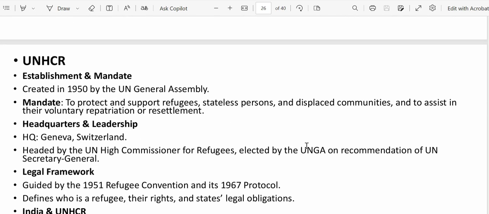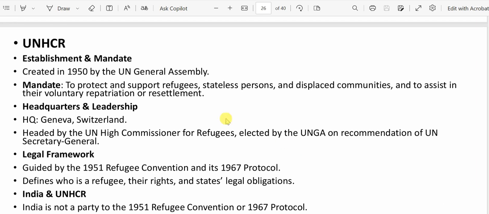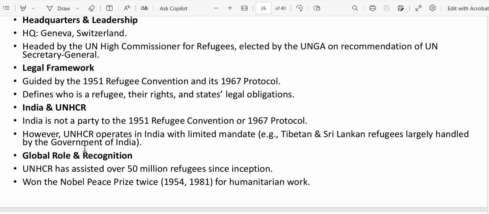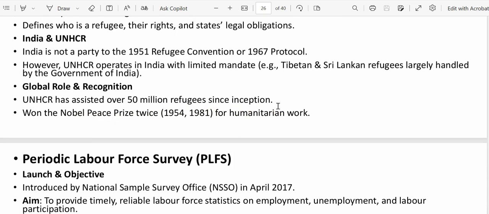Next important item we have is UNHCR. What is UNHCR? We need to know its mandate, its headquarters, and its legal framework. All these things we need to know. It basically works for refugee settlement. It was created in 1950 by the UN General Assembly, and its headquarters is in Geneva, Switzerland. So just read about this. It won the Nobel Prize twice, in 1954 and 1981, for humanitarian work.